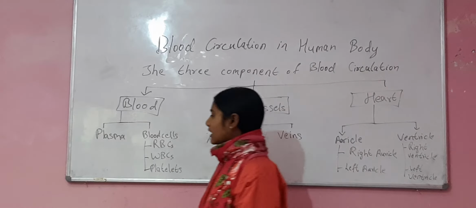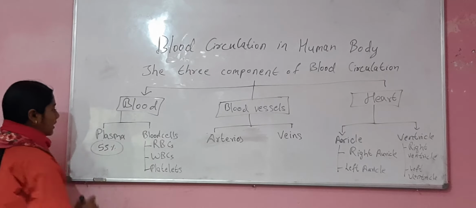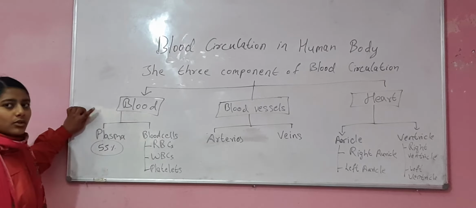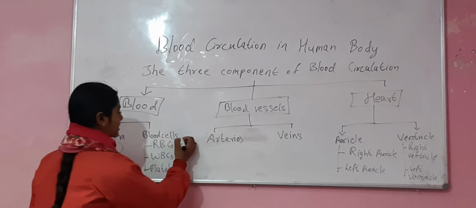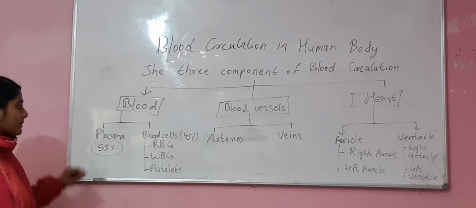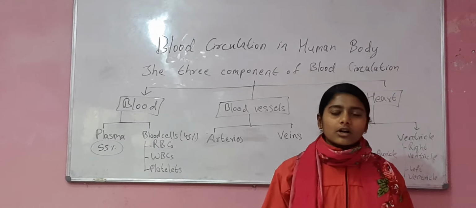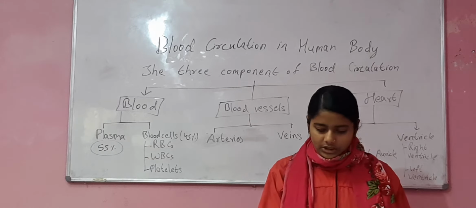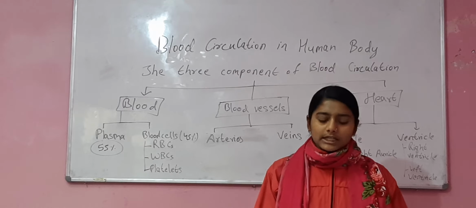In blood, plasma is of 55%. In the total percentage of the blood, plasma is of 55% and blood cell is of 45%. So what is plasma? Plasma is a transparent straw-colored fluid part of the blood.